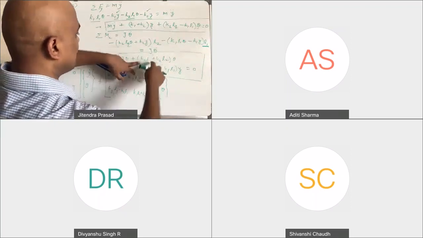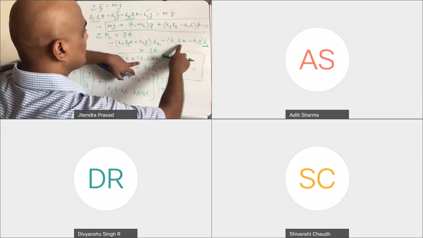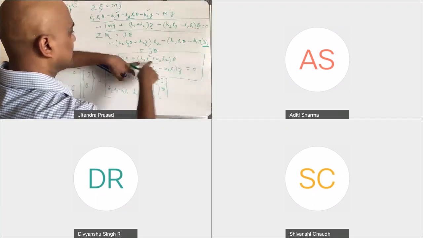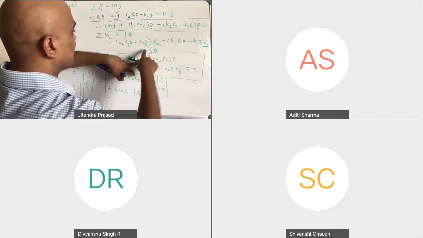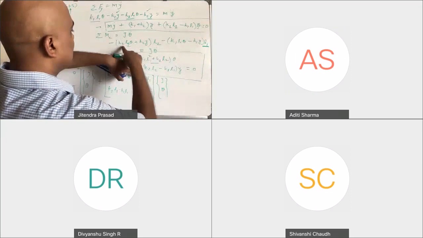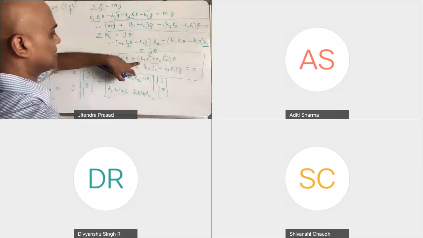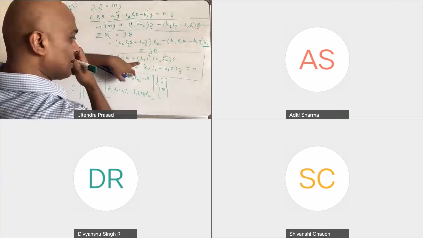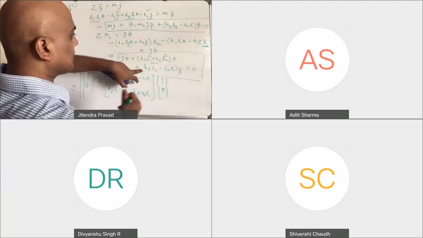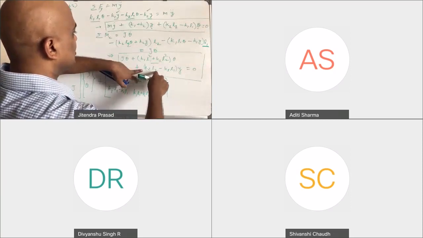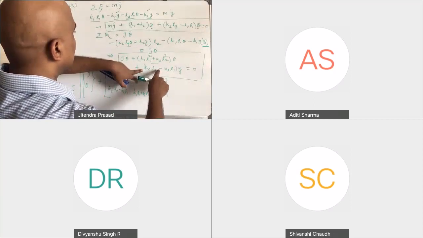We have K1 L1 square. And then from the second part, we have K2 L2 square. So we had it there, but I missed it. Similarly, for the y term, we have K2 L2.